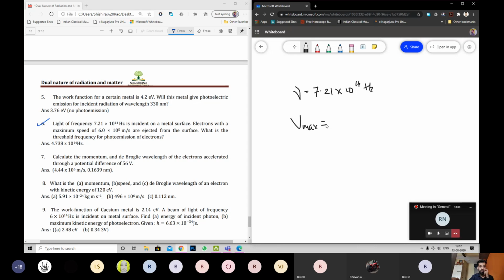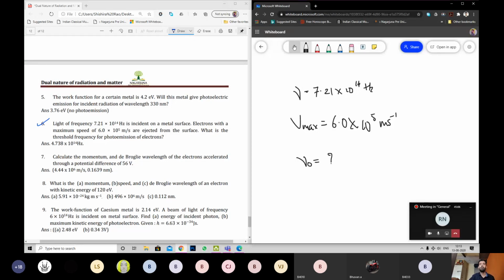Maximum speed of 6.0 into 10 power 5 meter per second are ejected from the metal surface. What is the threshold frequency of photo emission of electrons? It is asking for nu naught equals question mark.